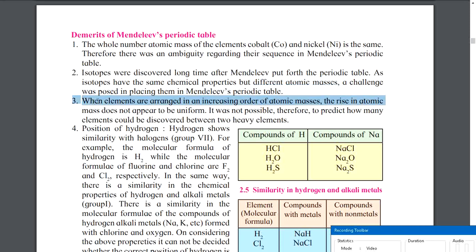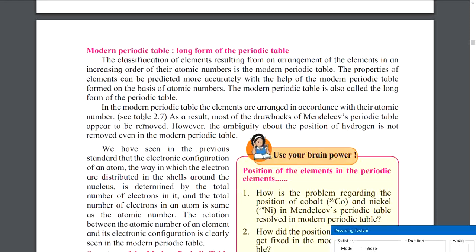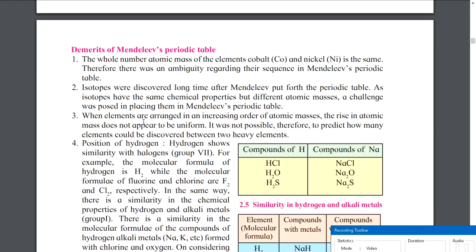And then, when elements were arranged in increasing order of atomic masses, the rise in the atomic mass did not appear to be uniform. Now you must understand this. He arranged the elements in increasing order, which means atomic mass should increase with position, but the increase was not uniform. It was not possible, therefore, to predict how many elements could be discovered between two heavy elements. Since the rise was not constant, it was very hard to predict how many elements could be discovered between two other elements.